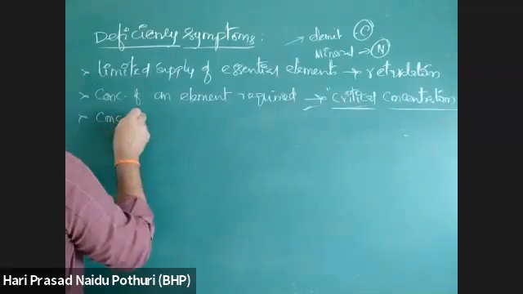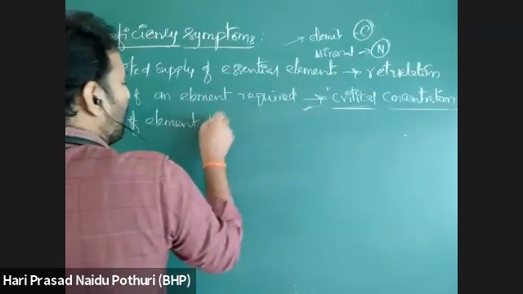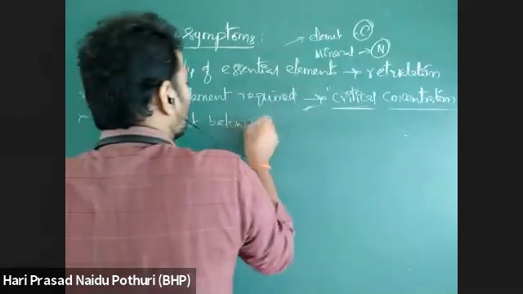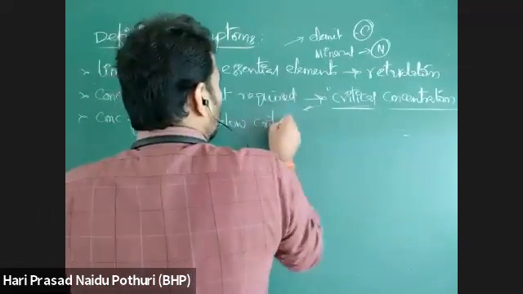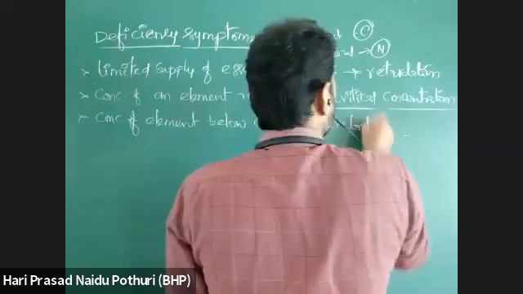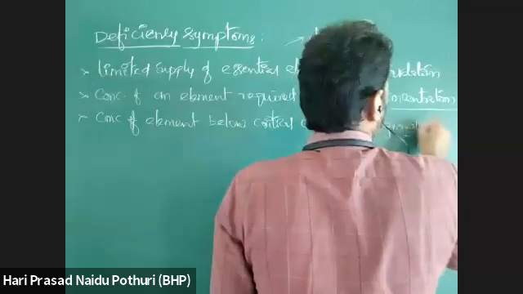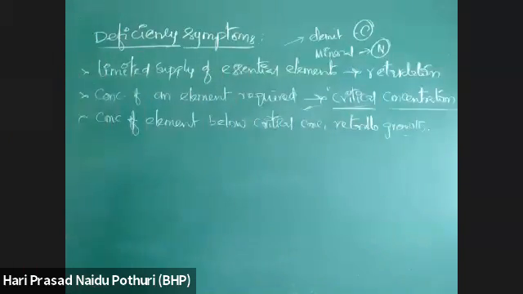So a concentration of an element below this critical concentration retards the growth of the plant. That is a point.